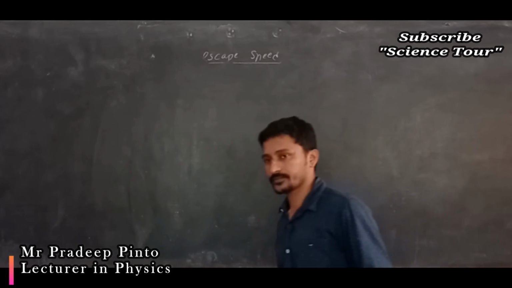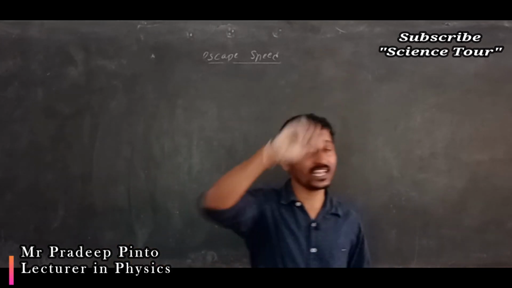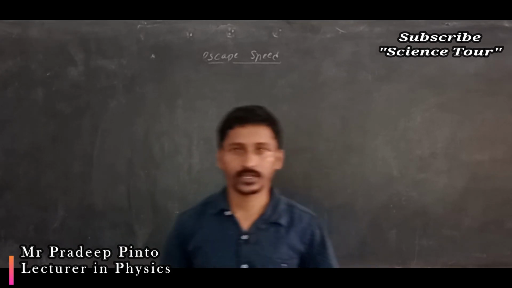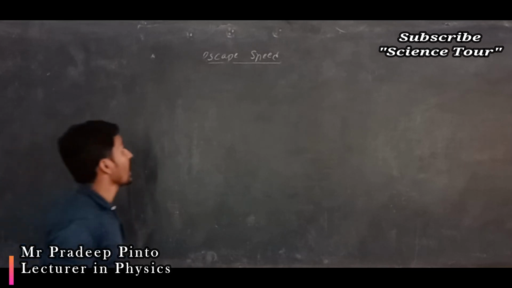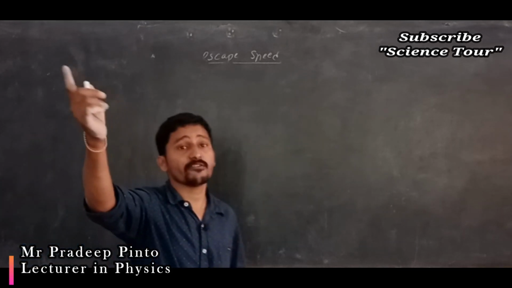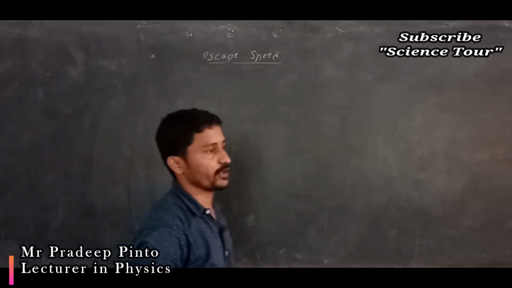What do I have to do? I have to give a speed, a velocity, I have to do work, and that will make it escape from the gravitational pull of the Earth, and that is nothing but escape speed, which we are going to study